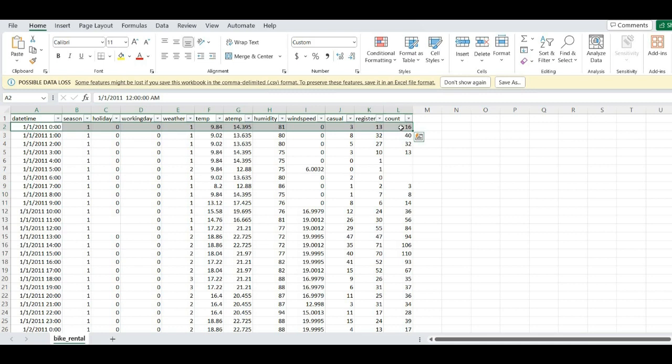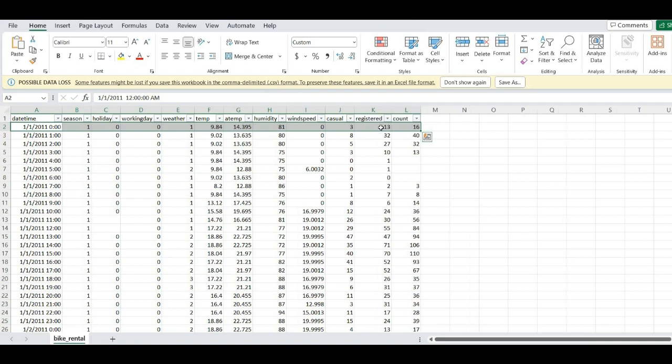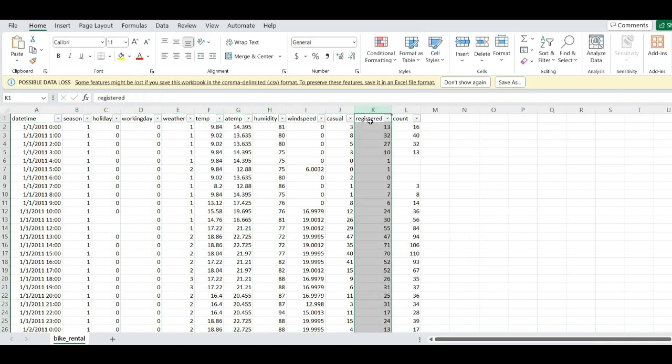Of that 16, 13 were from the registered users and 3 from the casual users. So you can see the summation of 3 plus 13 is 16. 8 plus 32 is equal to 40. 5 plus 27 is 32.